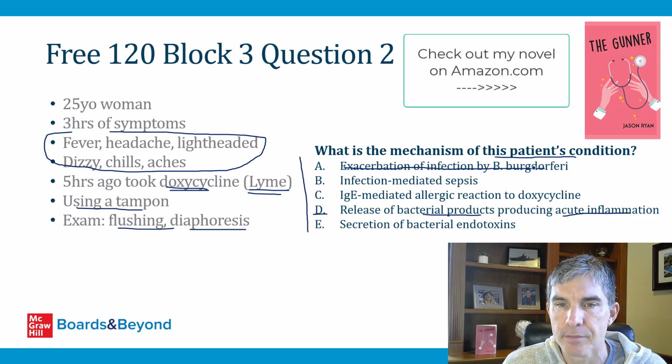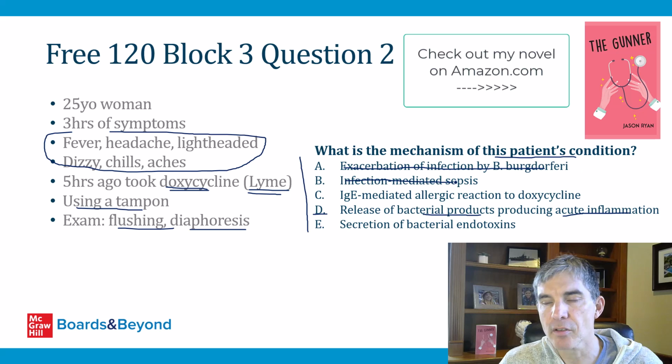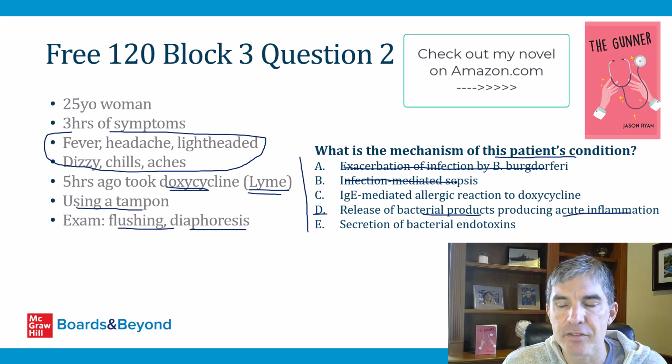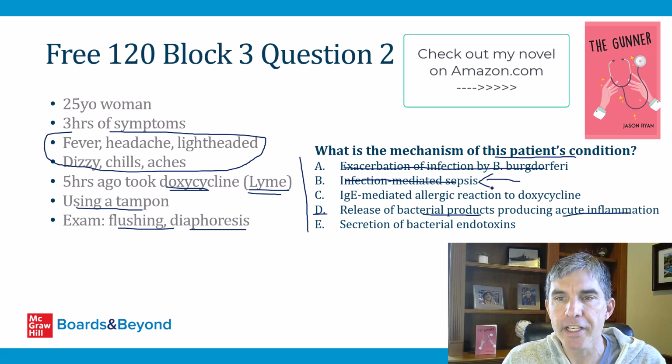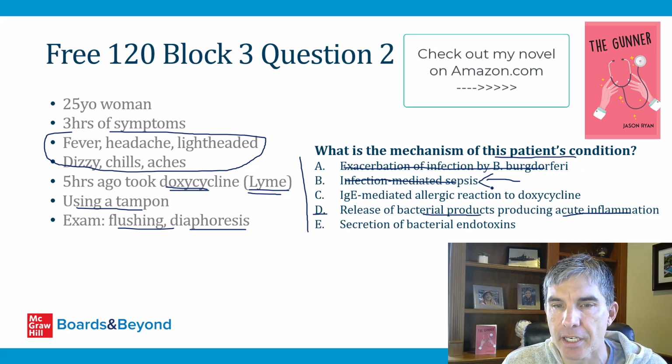Choice B says infection-mediated sepsis. This also doesn't make sense. Sepsis is almost exclusively caused by staph, strep, and gram-negatives. I've never heard of sepsis from a spirochete infection. Maybe it's happened in some rare examples, but this isn't a good answer choice here. And just like with answer choice A, you wouldn't expect sepsis to suddenly start raging in this woman right after you began treatment with an antibiotic.